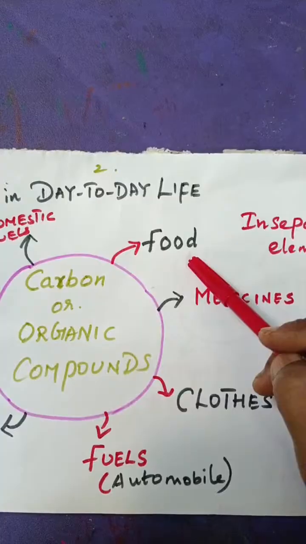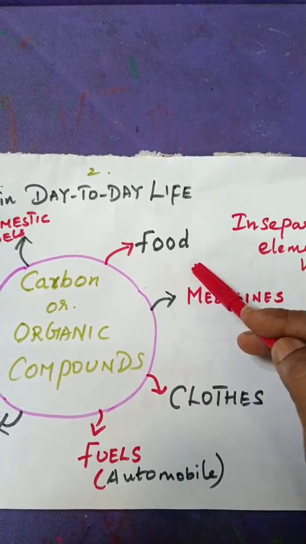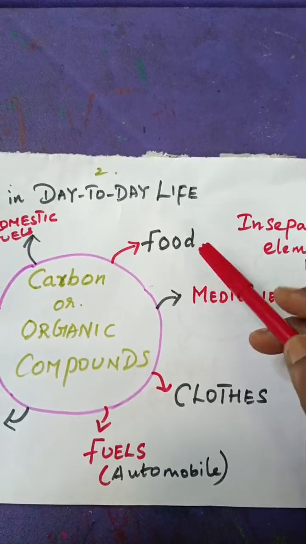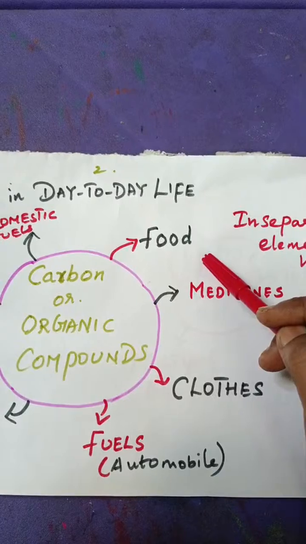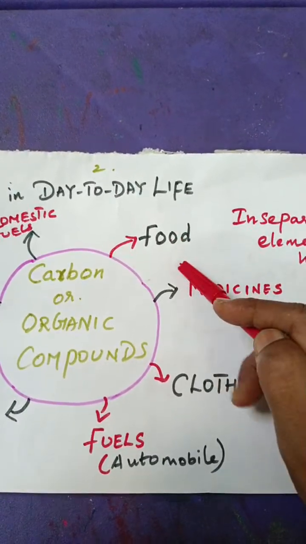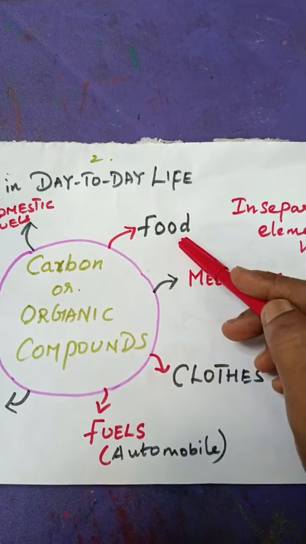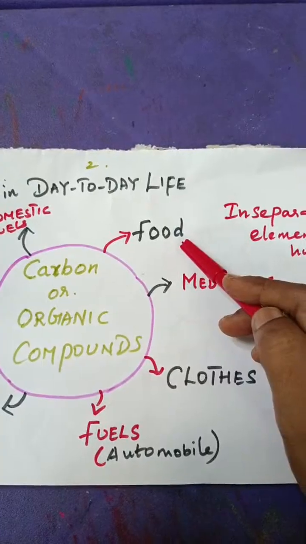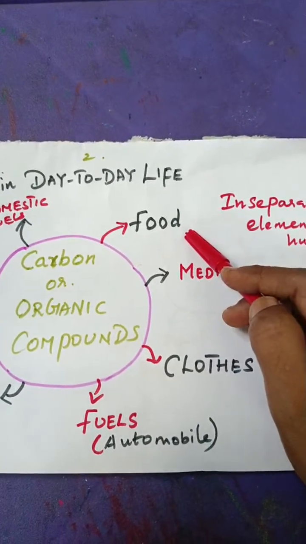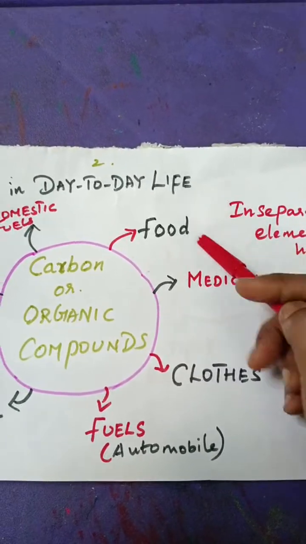The plants take in carbon dioxide and water, and they give out oxygen along with the food. With the help of the chlorophyll pigment in the leaf, they prepare their food and give out oxygen along with the starch.